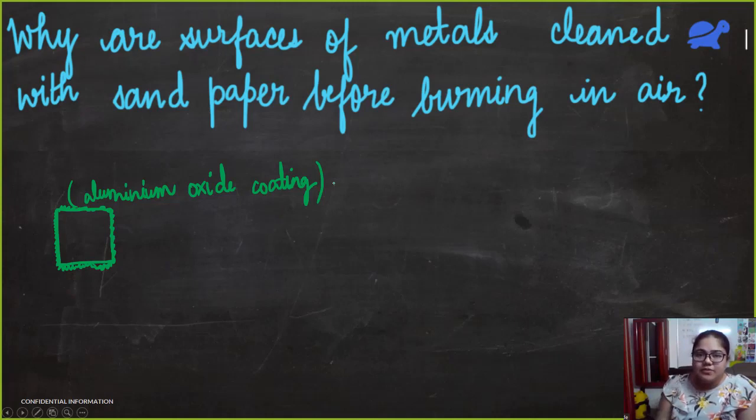Magnesium ribbon, before burning, we have to scratch it, clean it with some sandpaper, right? Because it has a coating of magnesium oxide. That magnesium oxide will not let the magnesium burn. So first we have to remove that coating so that the metal can burn in air.